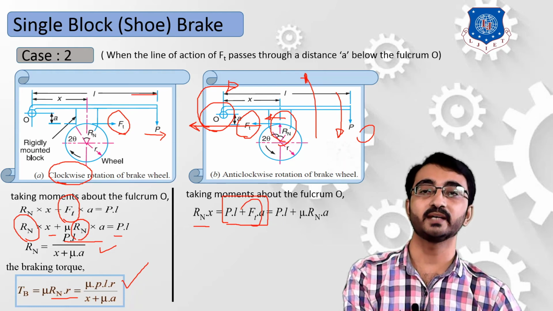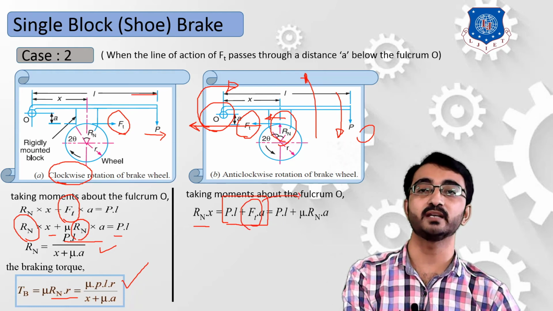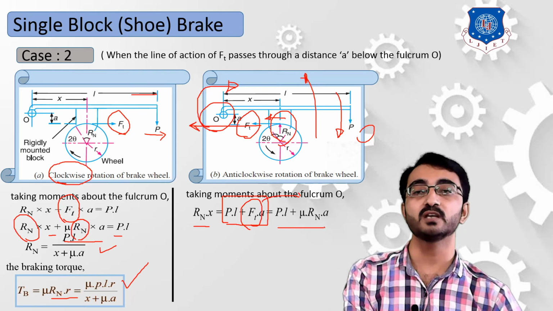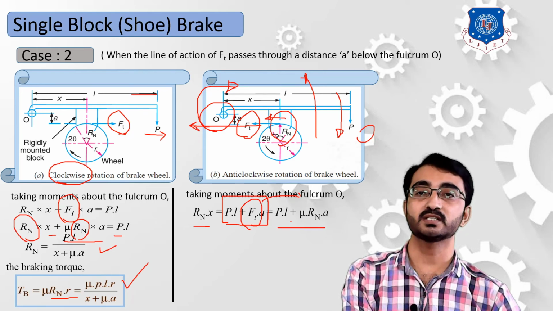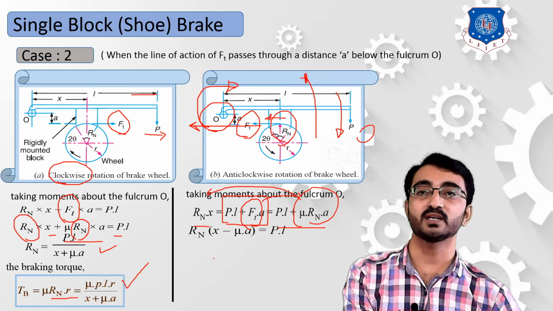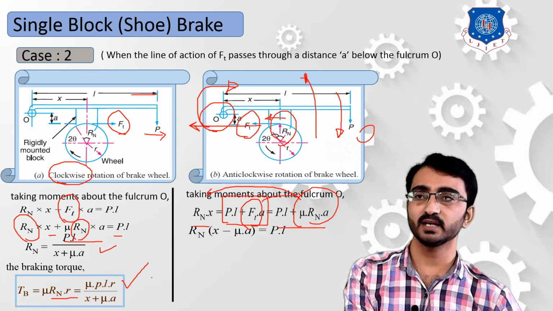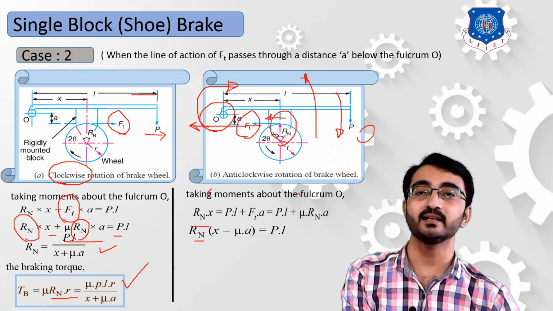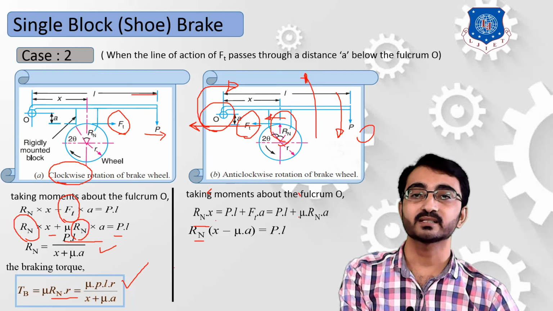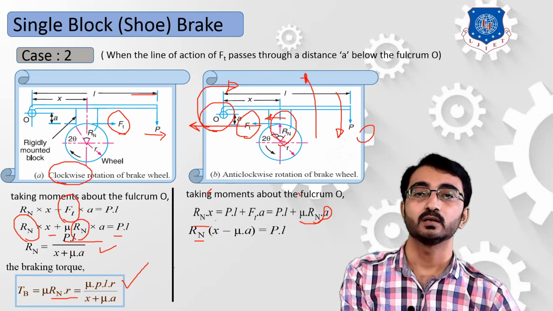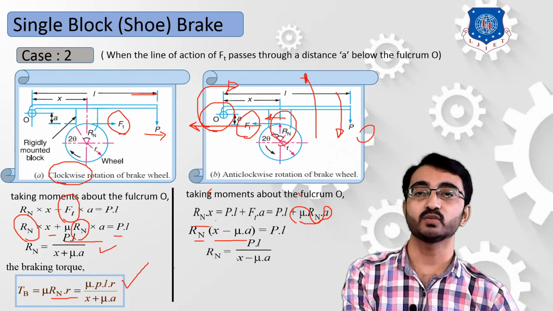Now, by replacing this Ft force by mu Rn, we get the final equation PL plus mu Rn into A. In this term, we have to put the mu Rn into A term over this side, so the final equation will be, taking Rn as a common term, Rn times x minus mu into A. Okay, so Rn into (x minus mu A) is equal to PL. So your Rn equation will be PL upon x minus mu A.